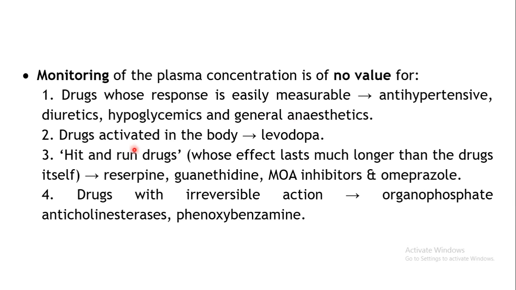Then the next situation in which the monitoring is not required is the drugs which are activated in the body. So the drugs which are given in the form of a prodrug, say for example levodopa, we have considered these under metabolism, right? Certain drugs are activated in the body. They are given in the inactive form, that is known as a prodrug, and after metabolism the drug gets converted into an active metabolite. Now since in this case levodopa is a prodrug, it does not have any therapeutic property. It's the dopamine which is generated in the CNS that is actually producing the therapeutic effect.